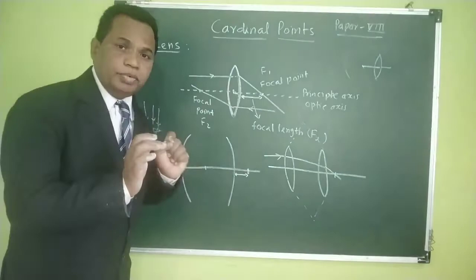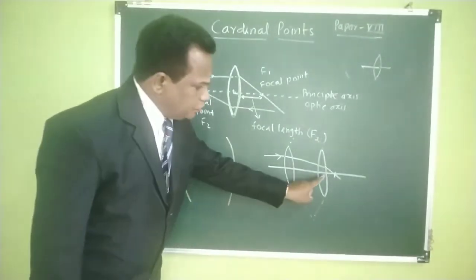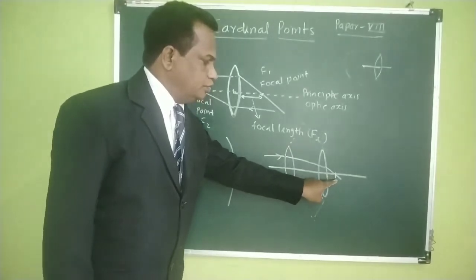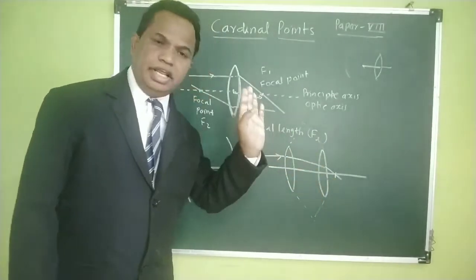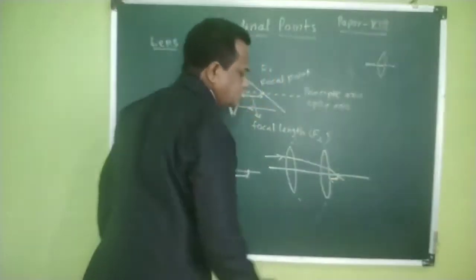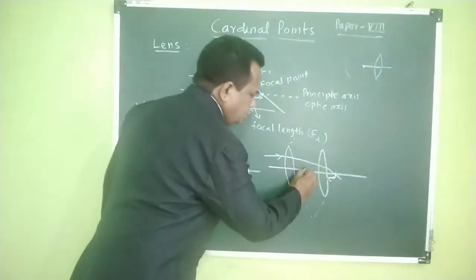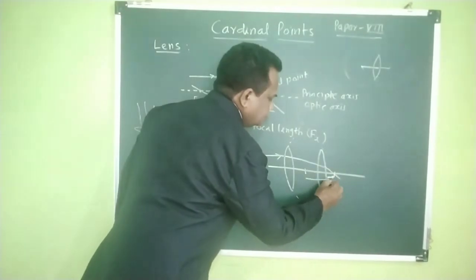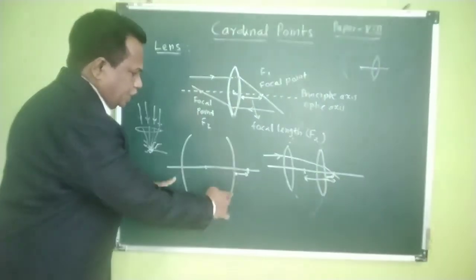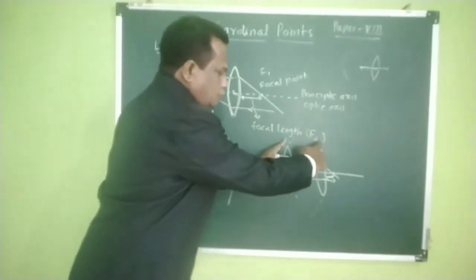So now the problem comes: from which point are you going to measure the length of the focal point from the lenses? Can you measure from the second lens? Can you measure from the center to the focal point like this? This behaves as a thick lens, or this also behaves as a thick lens.